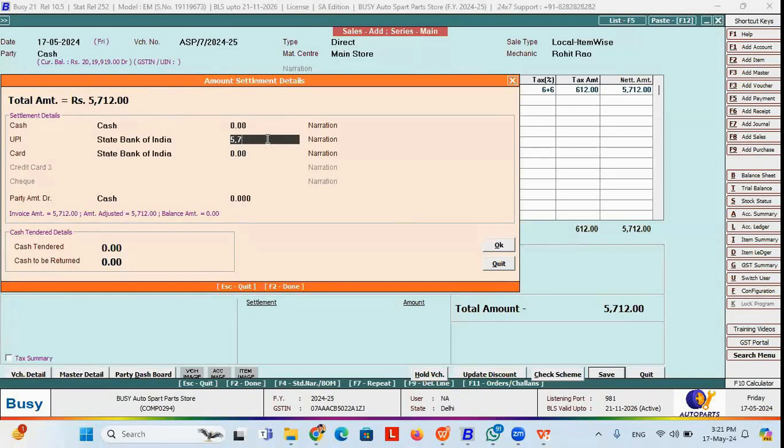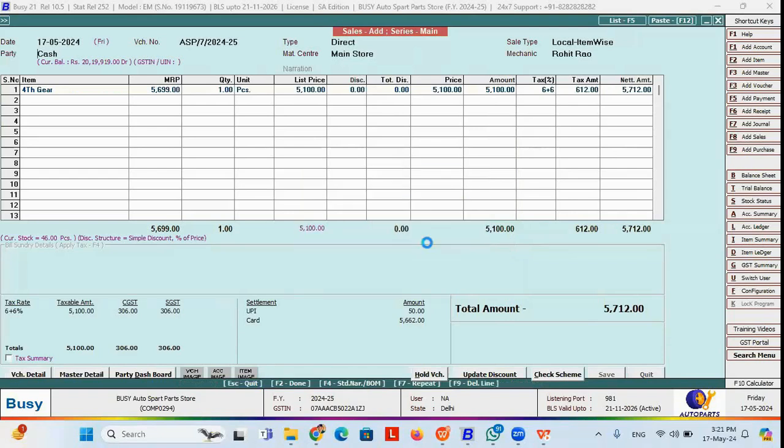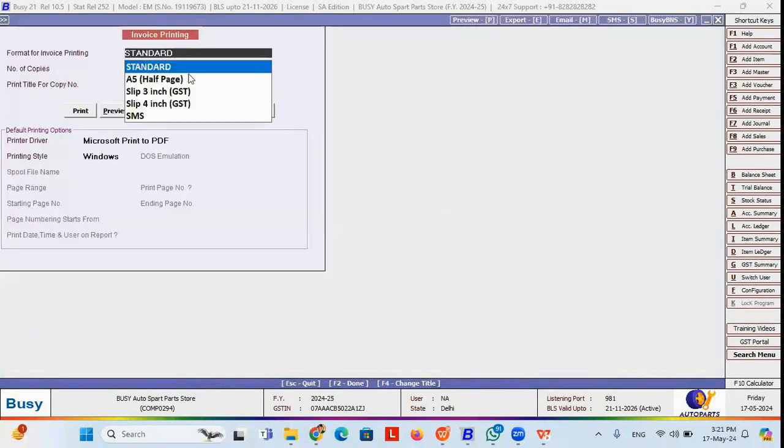If you press 0 over here, it will get reflected in your other card box. Or you can take half the amount in UPI, or a certain amount in UPI and a certain amount in card. So you can do it in this way also. Or you can take the payment in different modes of settlement also. If you press yes, from here you get an option to print your invoice.